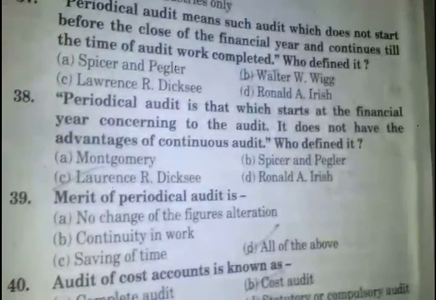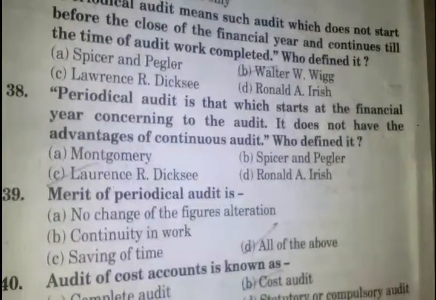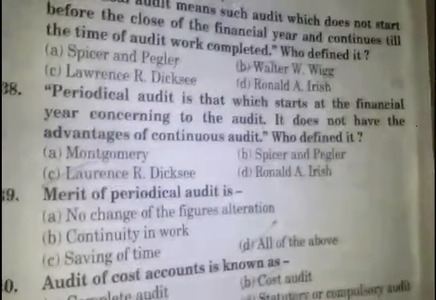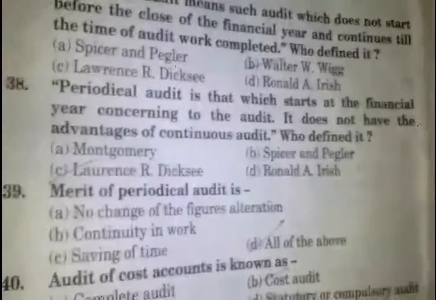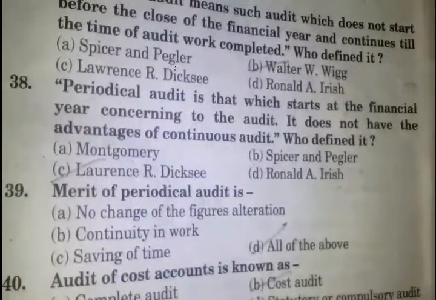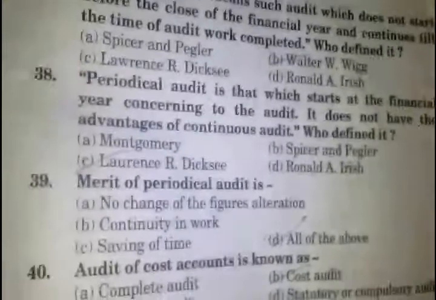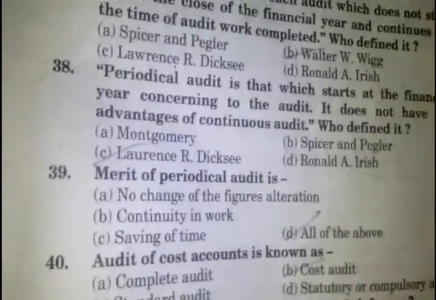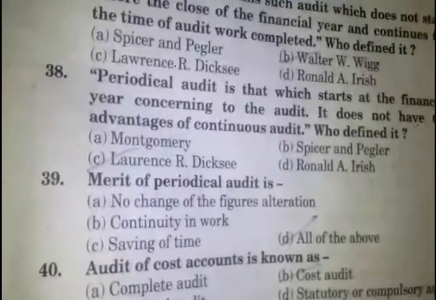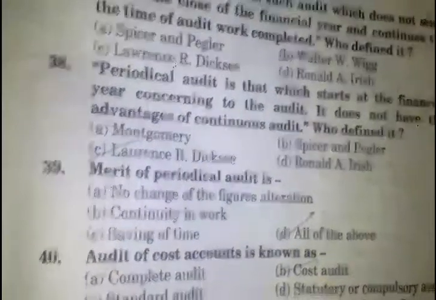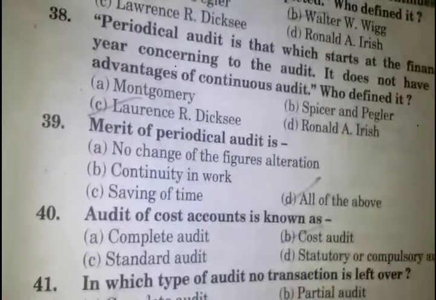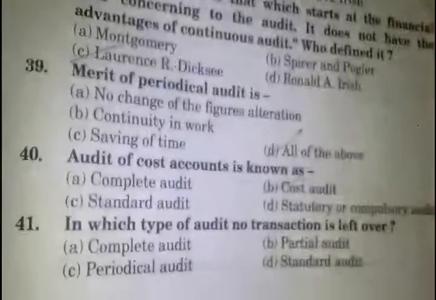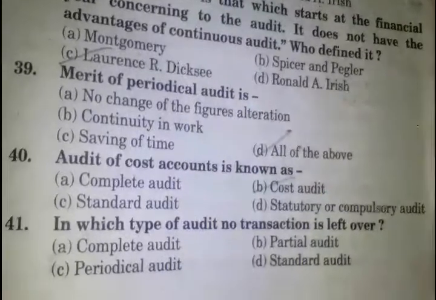Periodical audit is that which starts at the financial year concerning to the audit, it does not have the advantages and of continuous audit. Who defined it? Lawrence R. Dicksee. Answer number C. Merit of periodical audit is answer number D, all of the above. No change of the figures, alteration, continuity in work, saving of time. Audit of cost account is known as cost audit. In which type of audit no transaction is left over, complete audit.